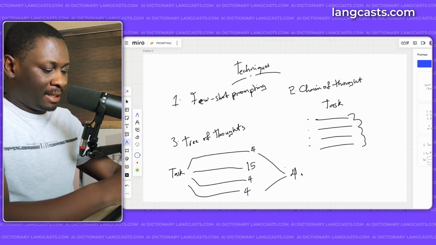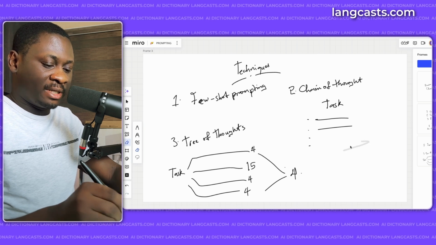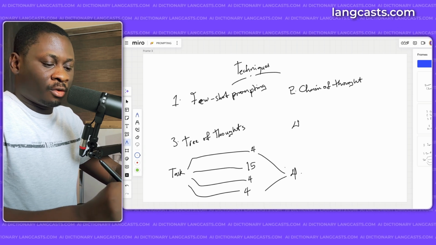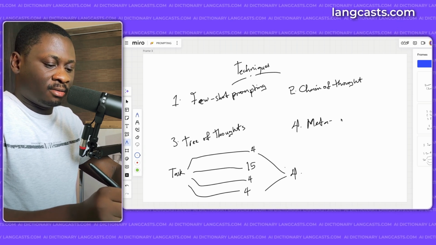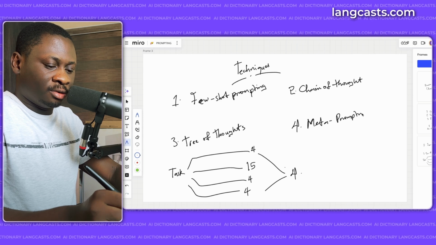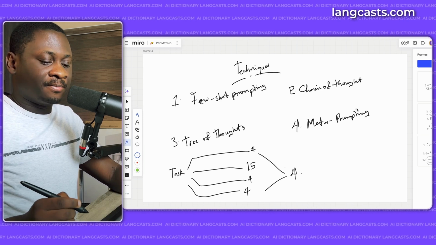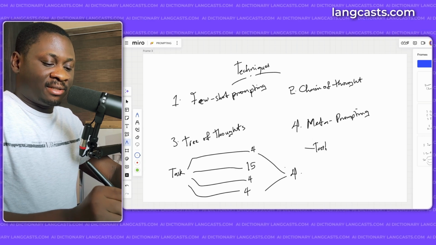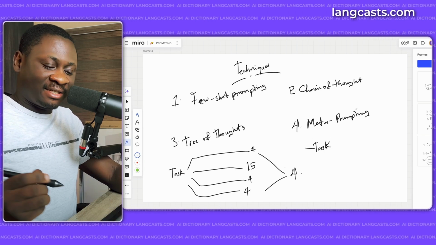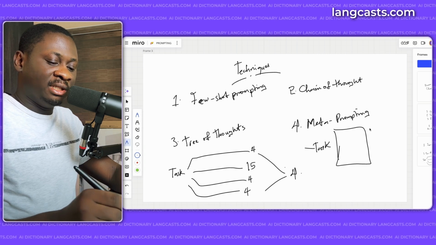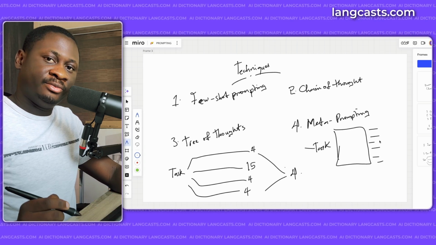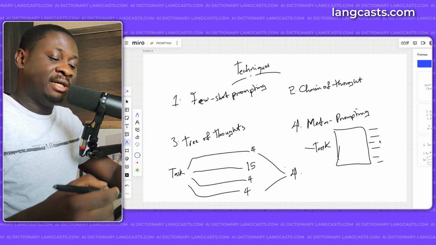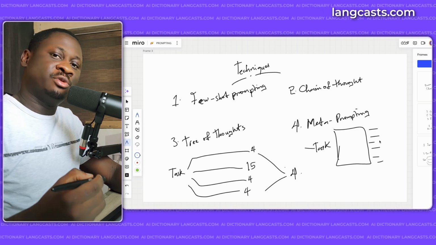And the last prompting technique we're going to be looking at is called meta prompting. Now, what happens in meta prompting is that you use the LLM to help you generate prompts. You give the LLM a task, and instead of generating a response, it generates prompts that you can then follow. Basically, the LLM is still going to follow this prompt to get the best result.